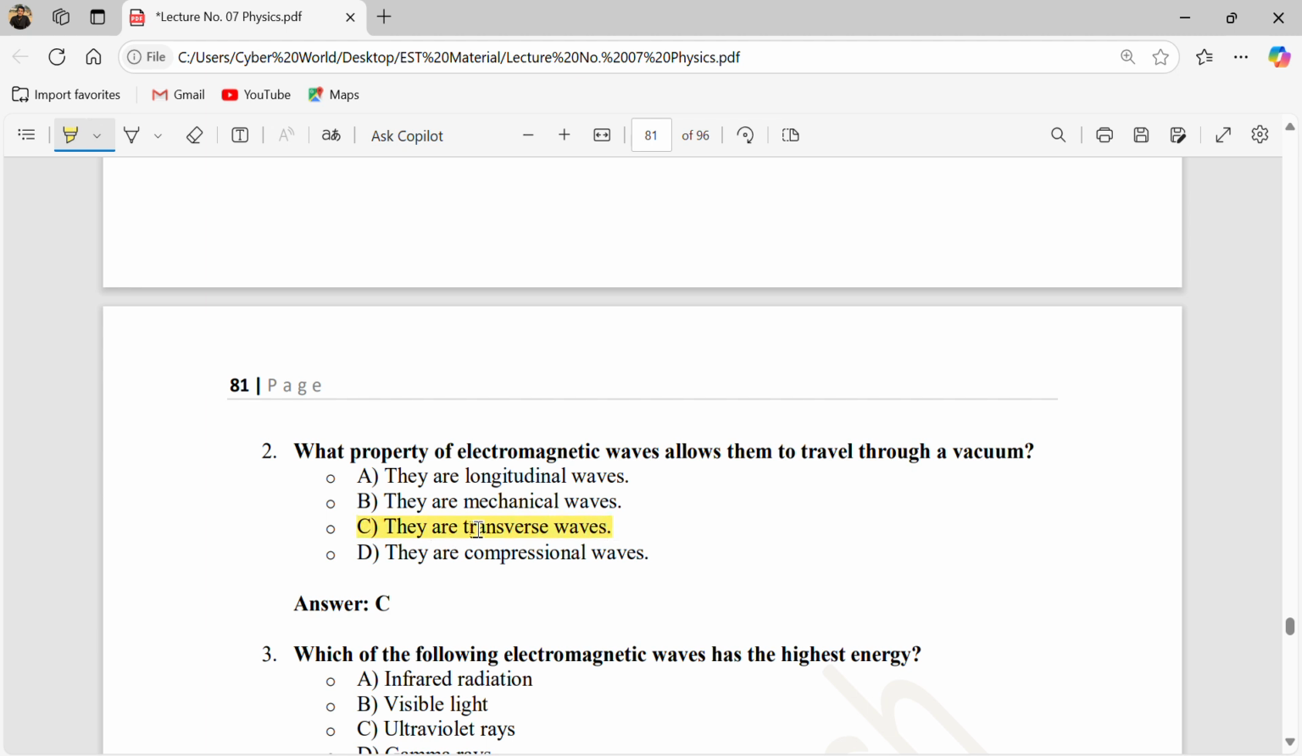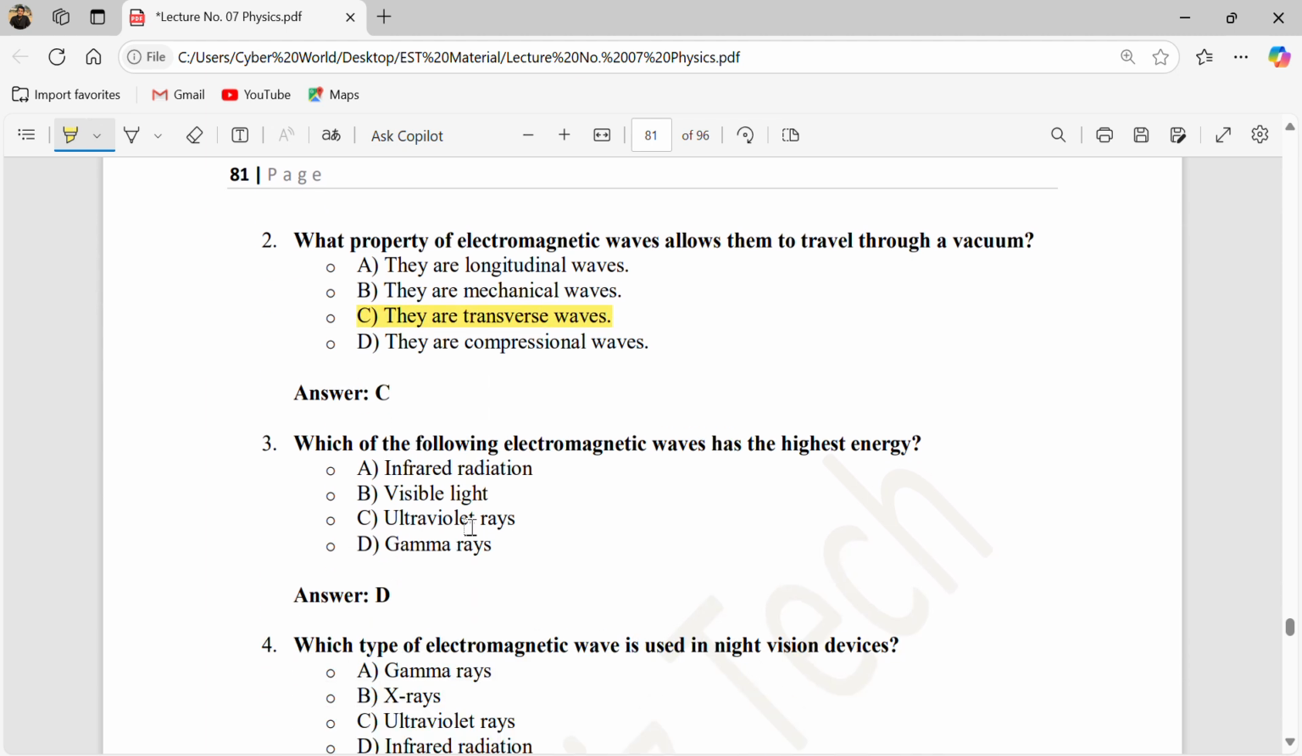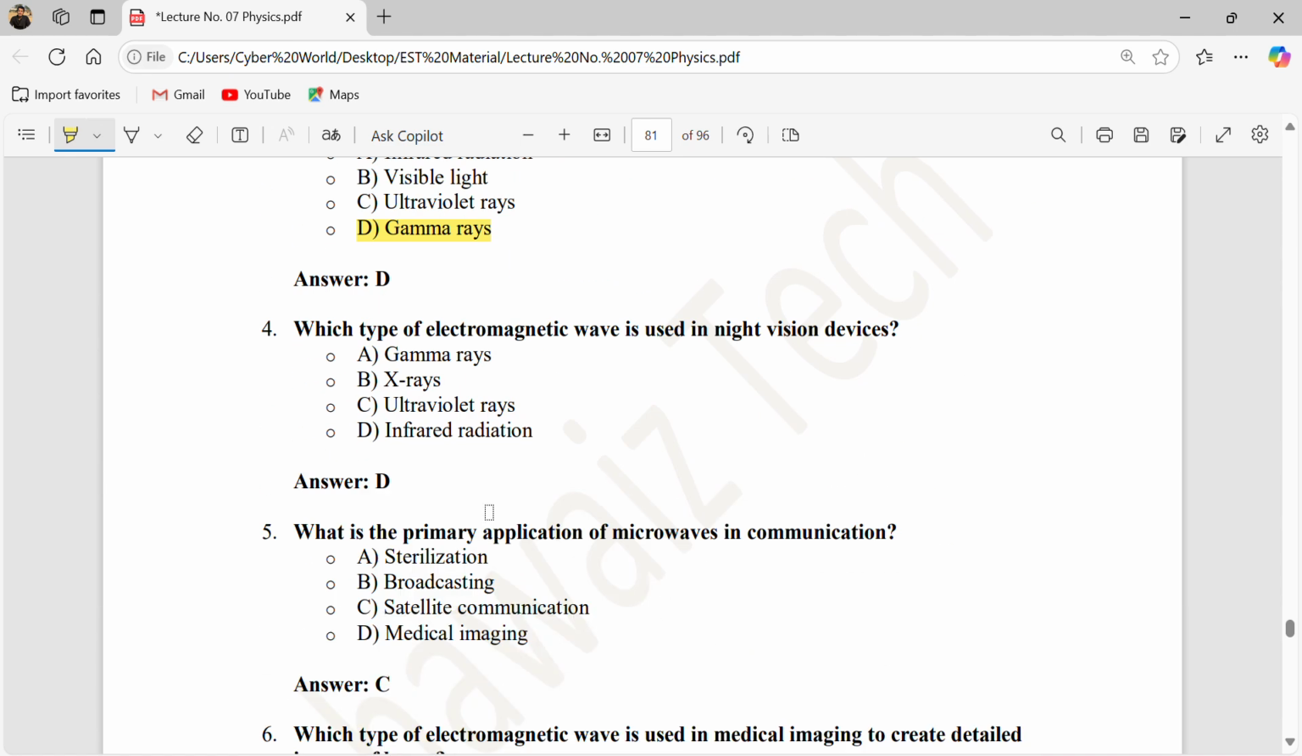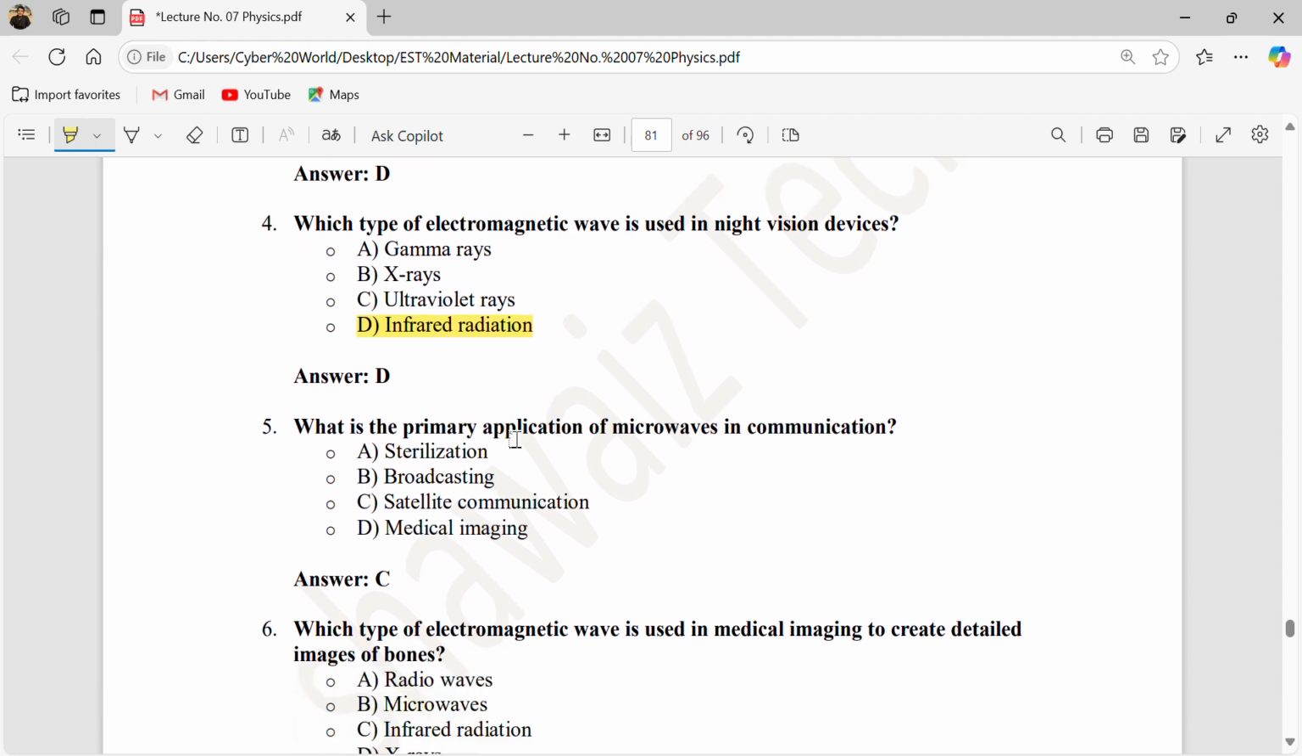Okay, correct. Which of the following electromagnetic waves has the highest energy? So the highest energy has the gamma rays. Which type of electromagnetic wave is used in night vision devices? In night vision devices we use infrared, because infrared is also used in remote sensing devices and remote controls.